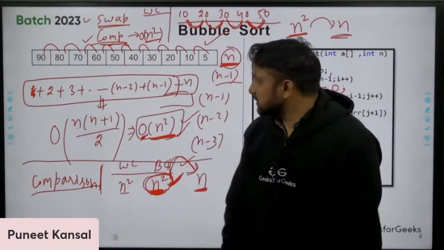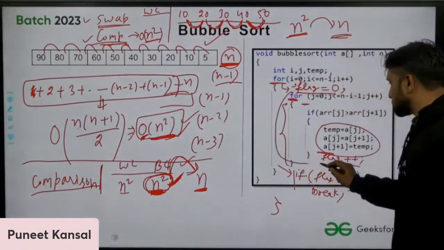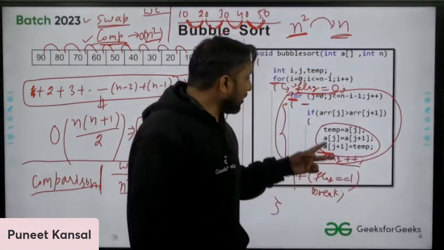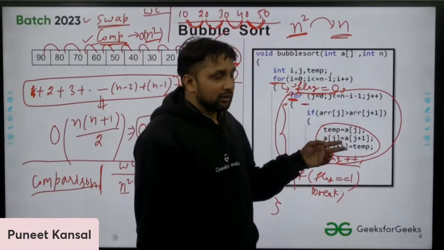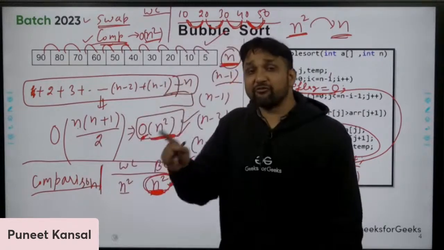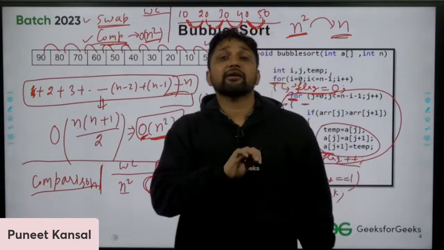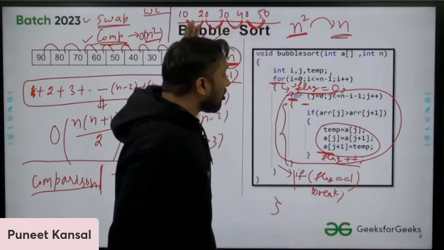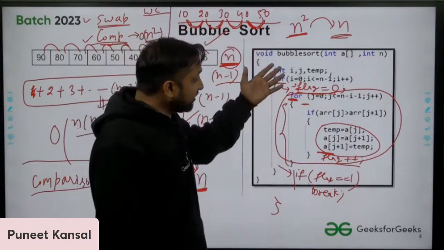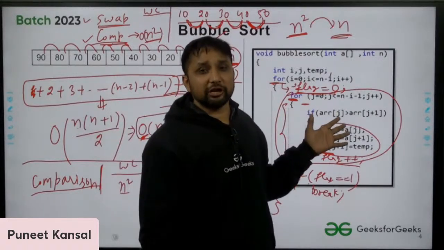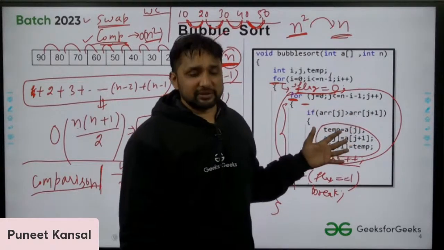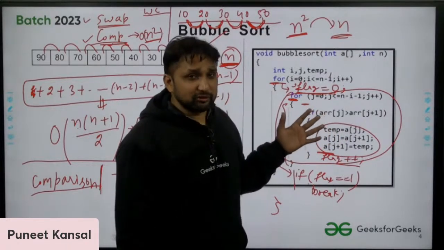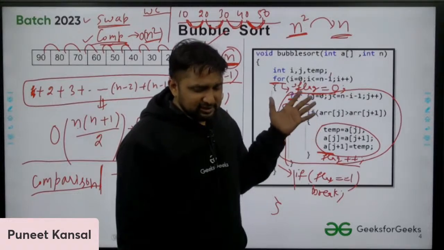In the first pass of the bubble sort, if no swap occurs of any element, then I can guarantee that the array is already sorted. We do not need to go for other passes. Even in the first pass, we can predict the array is already sorted if no swap occurs. So this is the statement we can make. If you do not agree with this, you can write that thing.